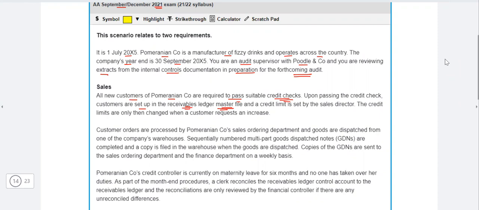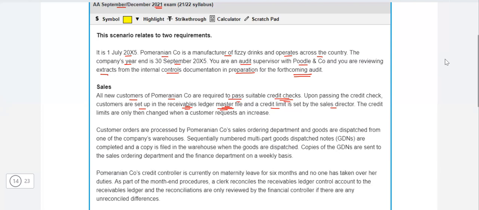So upon passing the credit check, customers are set up in the receivable ledger master file. Now, master file is an important document, and any data which is being saved in that file remains over there unless and until it is being modified by a senior personnel. And the credit limit is set by the sales director.